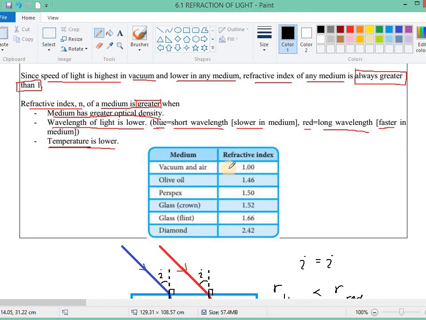Vacuum and air have the lowest refractive index. Air has a very low refractive index, almost the same as vacuum, so we take it as 1. If I'm not mistaken, it's 1.002, the refractive index of air.